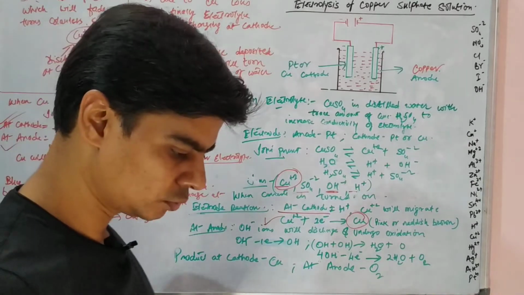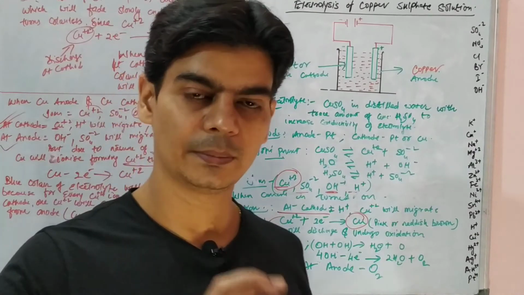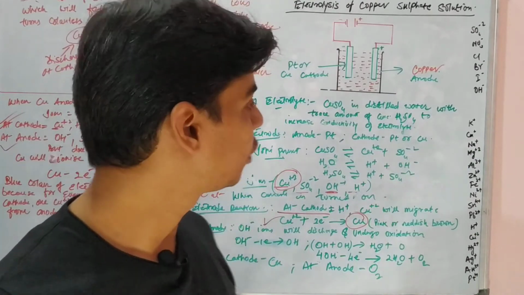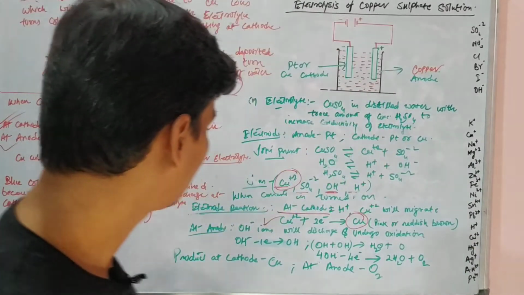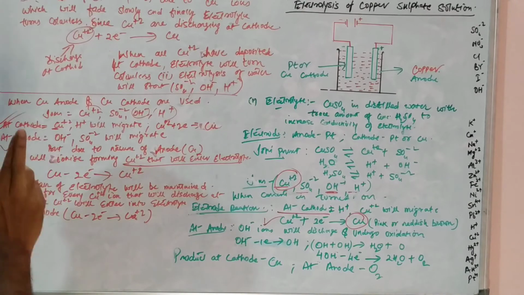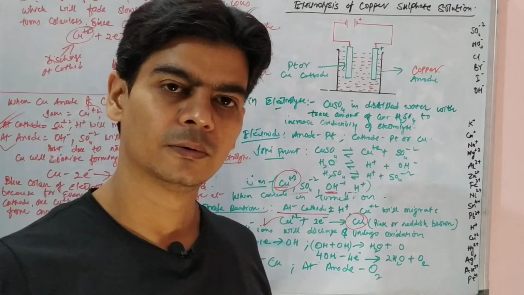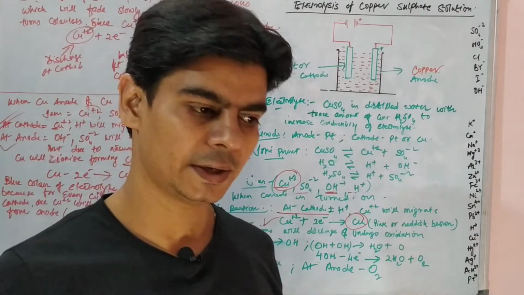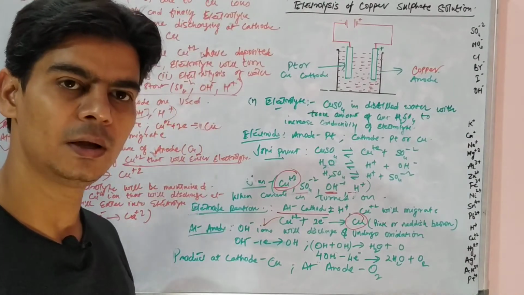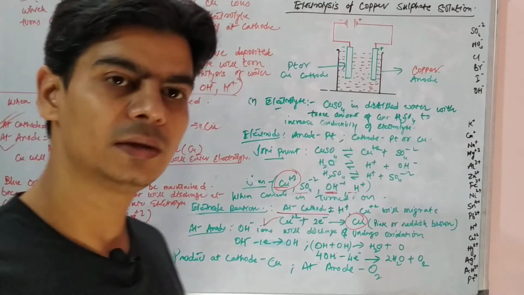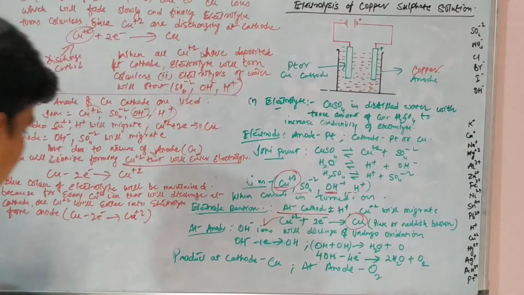So there may be a question like, why will this copper anode start becoming thin as the electrolysis of copper sulfate proceeds using a copper anode, right? And the answer remains the same: due to the nature of the electrode, the copper anode will lose electrons and enter into the electrolyte to form copper ions, and due to this reaction, the copper anode will slowly get consumed in the reaction and has to be periodically replaced, right?